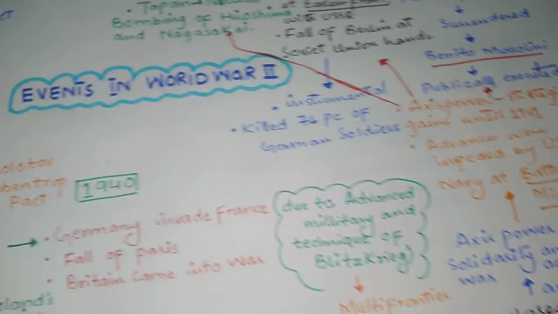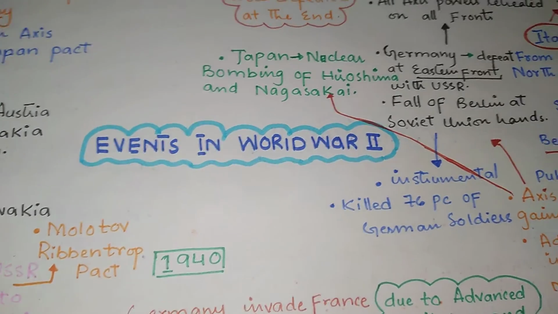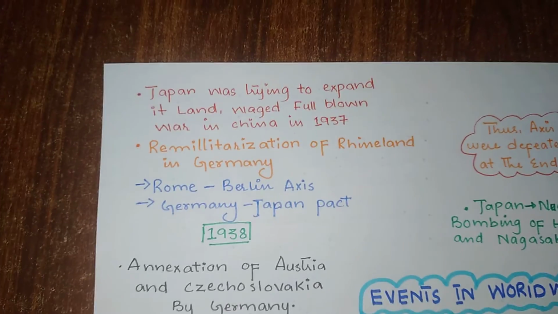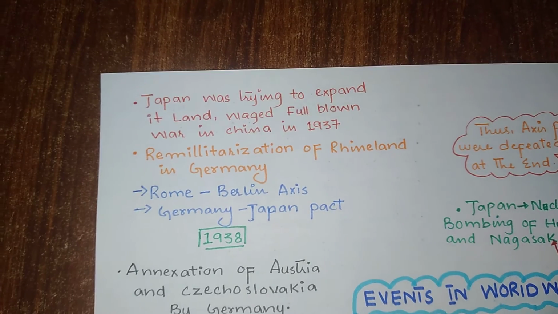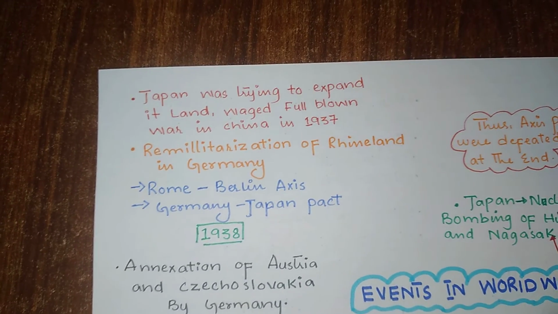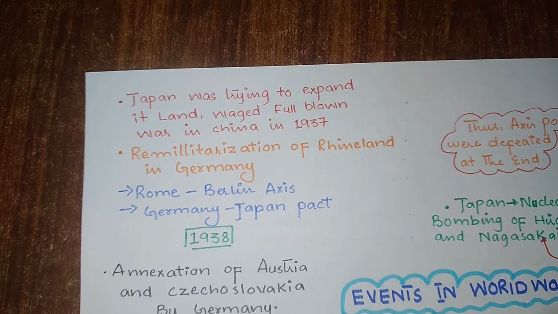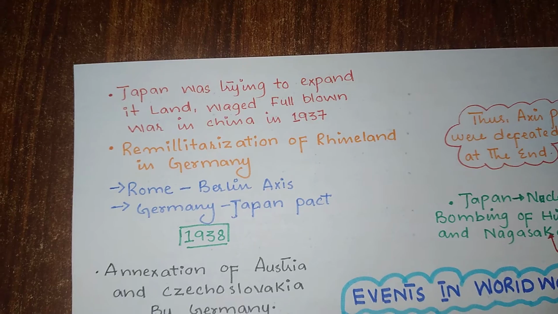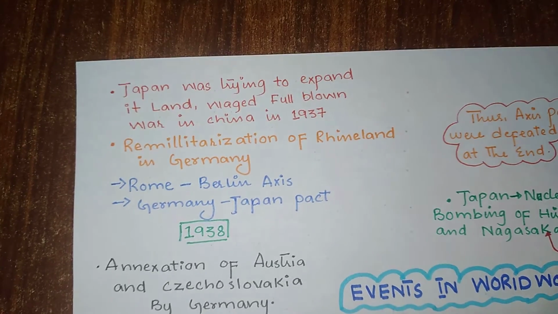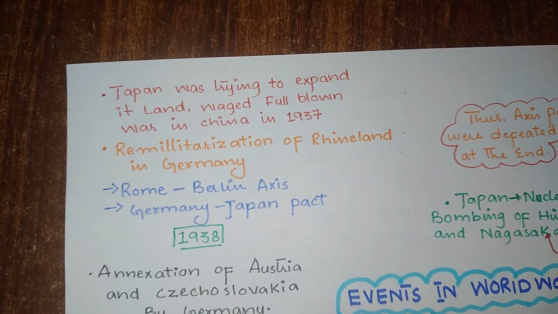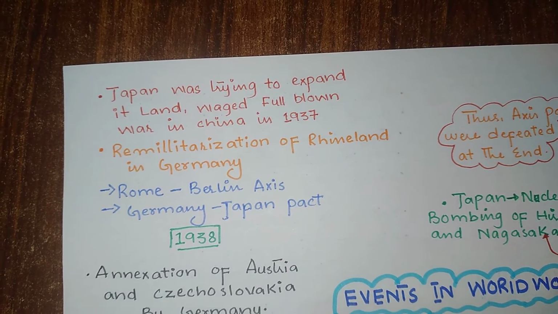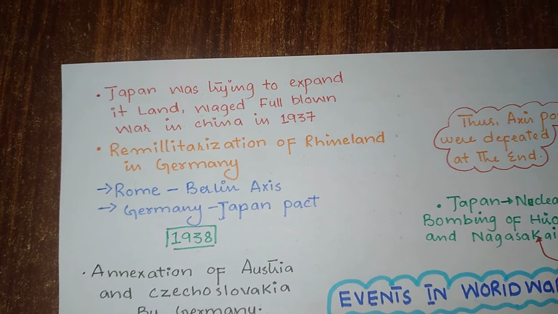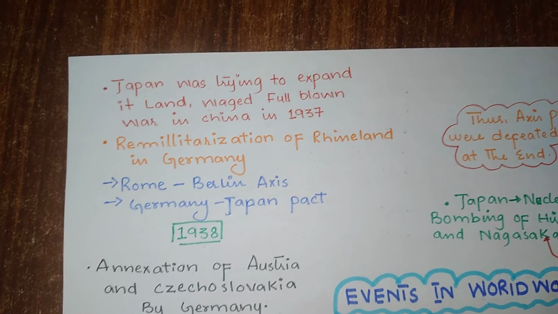Now let's look at the events which took place in World War II. Starting from the very first, as I already mentioned, Japan was trying to expand its territory and its military as well. It is the country you can see in the map beside China, and it had already fought multiple battles and wars against China. These are known as the First Sino-Japanese War and the Second Sino-Japanese War, the second of which was fought in 1937.